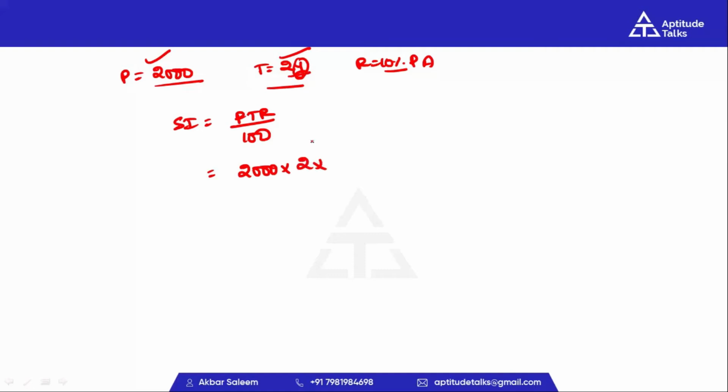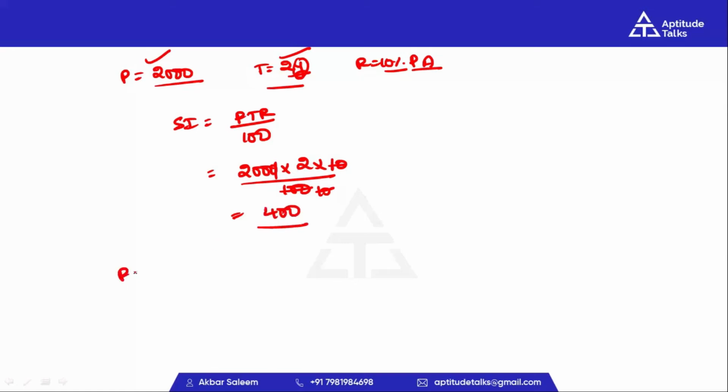Next, rate of interest is also given per annum, so you need not convert; directly substitute 10% by 100. 10 cancels with 100, 10 times 0 cancel. 2,000 into 2 into 2 is equal to 400 rupees.